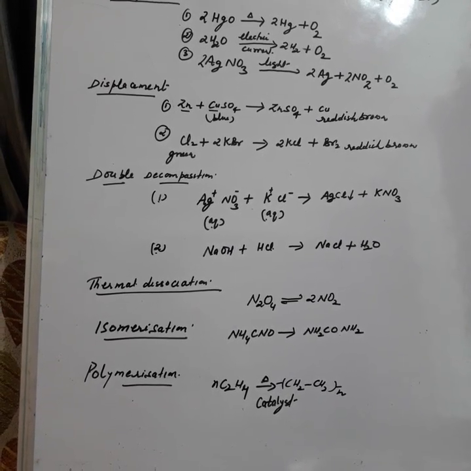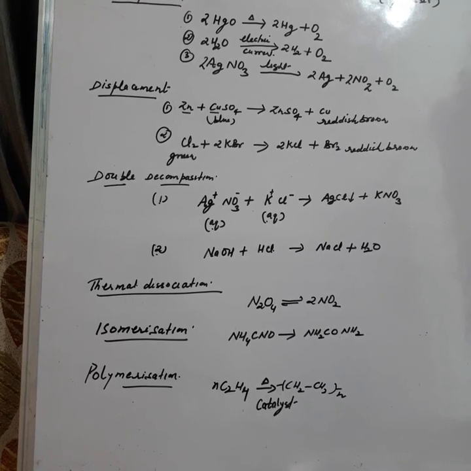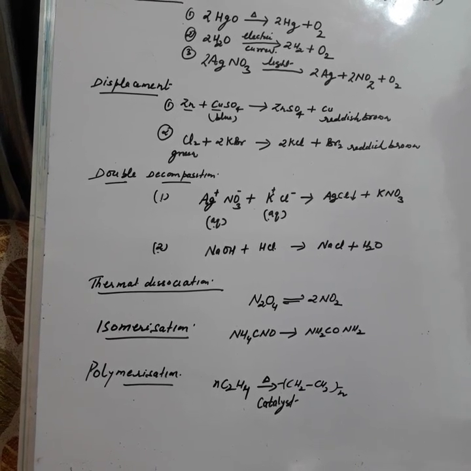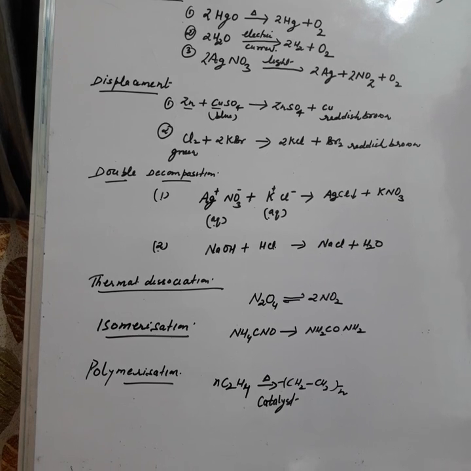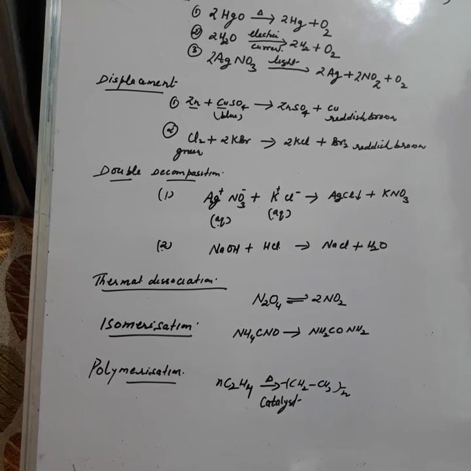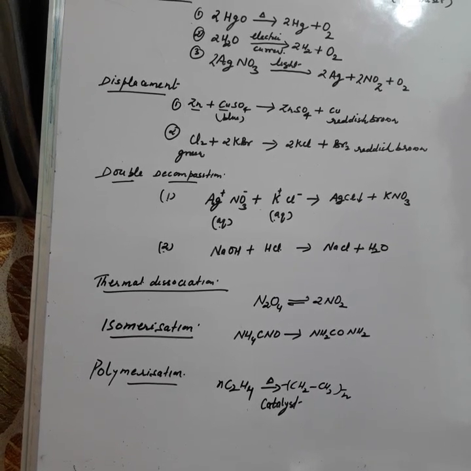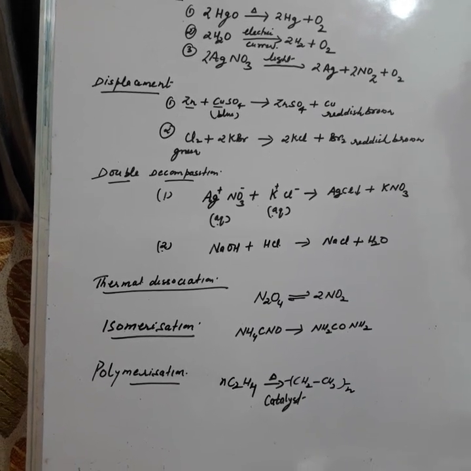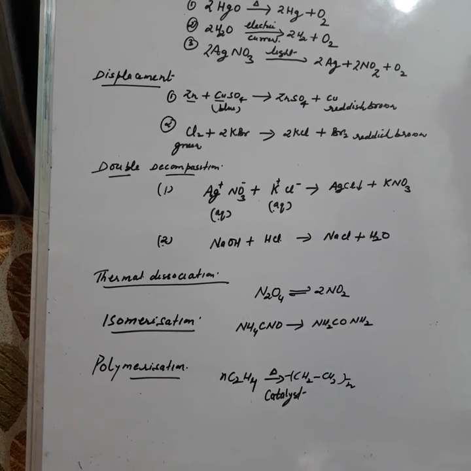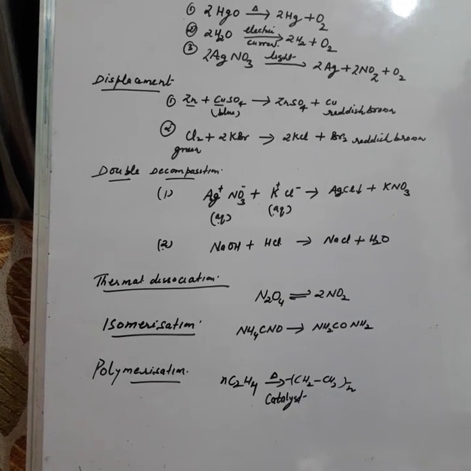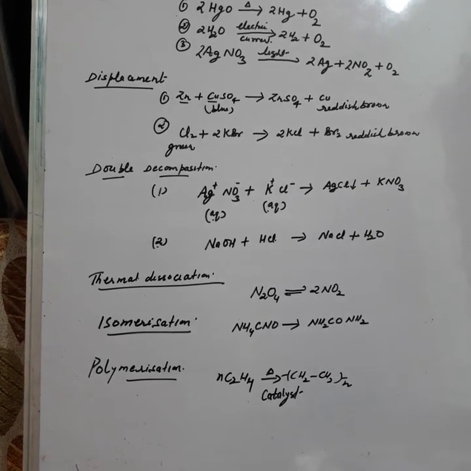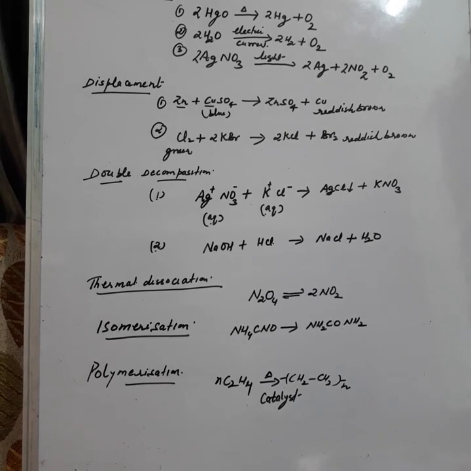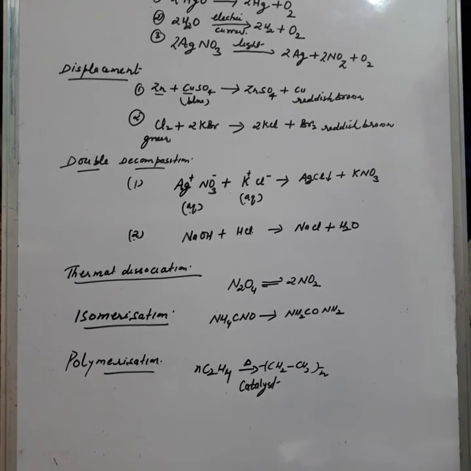And the last one is, what is polymerization? When two or more molecules of the same compound combine and form a new compound of high molar mass, it is known as polymerization. Like here, just see the example, ethene. Many molecules of ethene react to form polyethene. This is an example of polymerization. Okay.